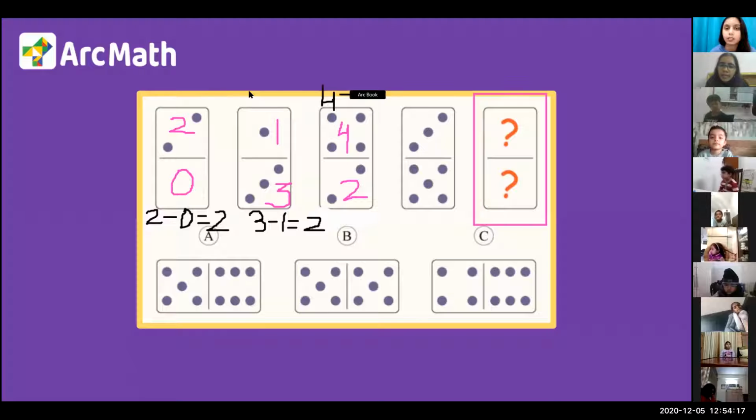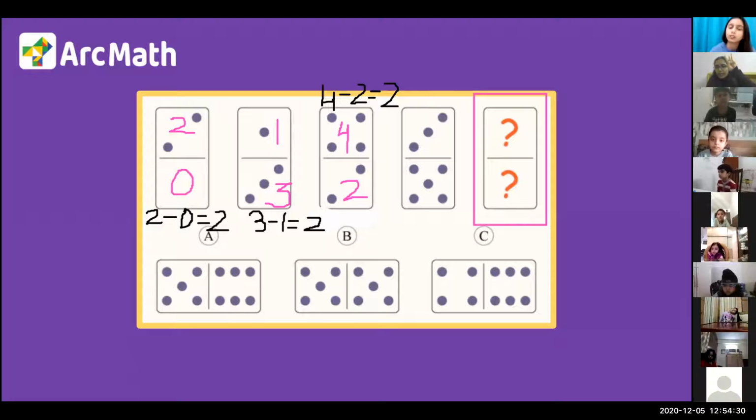4 minus 2 is 2. So we see in every dice the difference is 2. 2 minus 0 is 2. 3 minus 1 is 2. 4 minus 2 is 2.